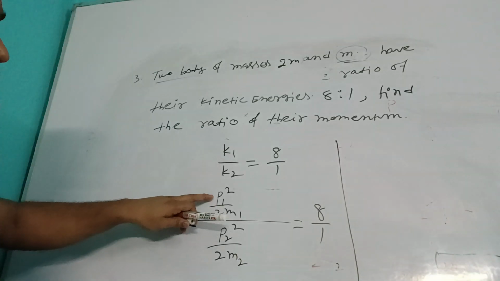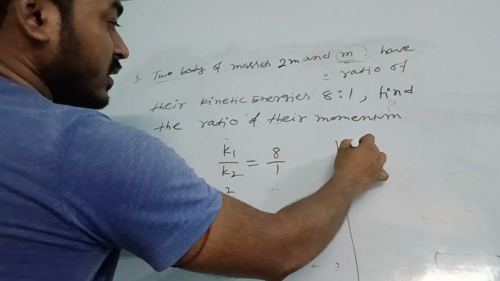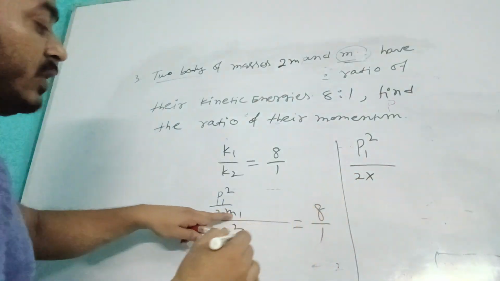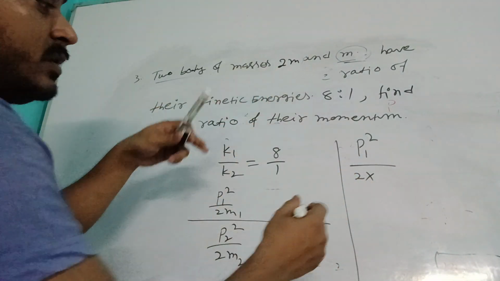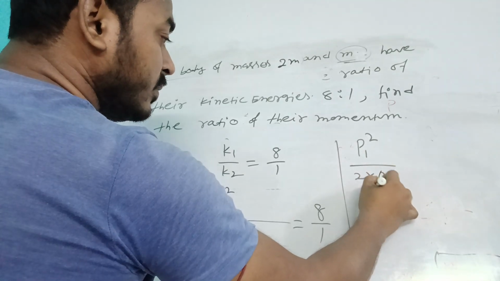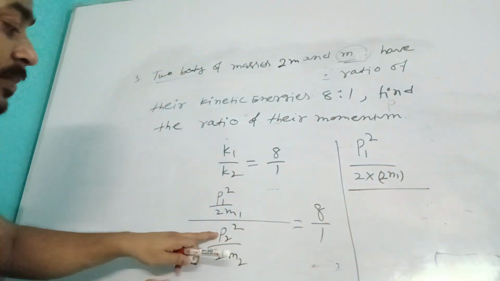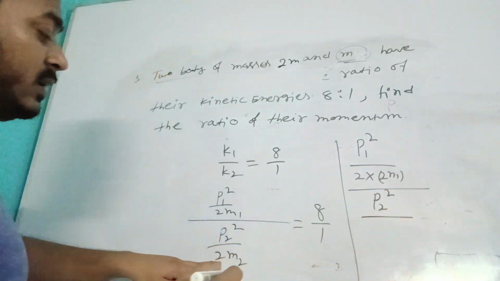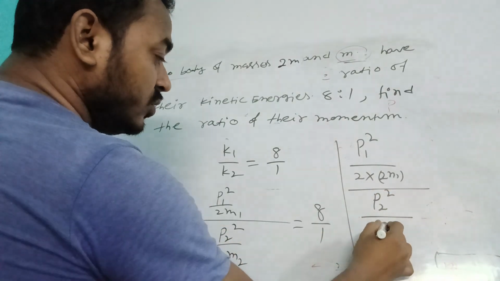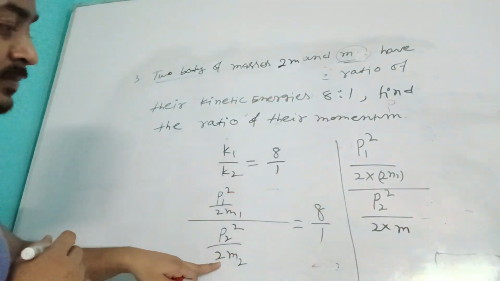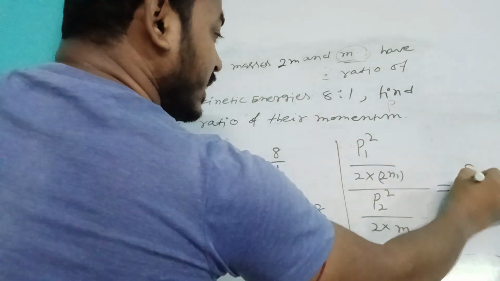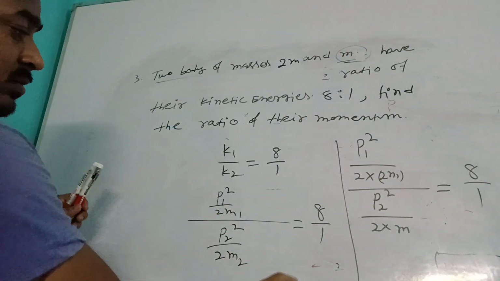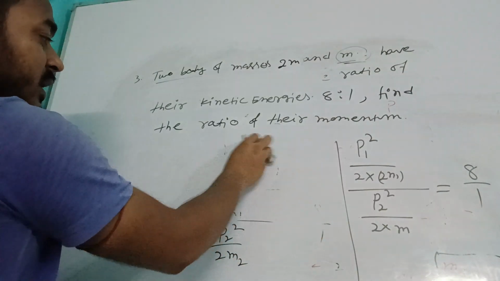So P1 square by 2 into m1. What is the value of m1? 2m. So write here 2m, divided by P2 square by 2 into m2, where m2 is m, which is nothing but 8 by 1.